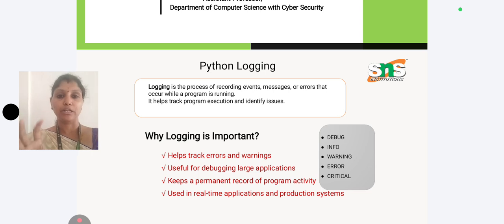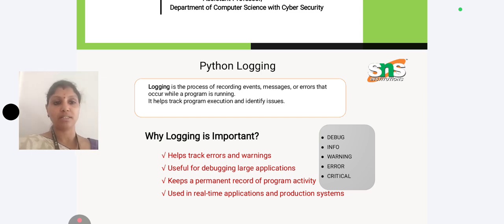Logging plays a vital role in analyzing the errors and checking the warnings. It keeps a permanent record of programming activity. At the same time, it's used in real-time applications and production systems. It is helpful for developing large applications like e-commerce websites. Logging levels such as debug, info, warning, error, critical are the methods we embed in order to showcase the logging events.